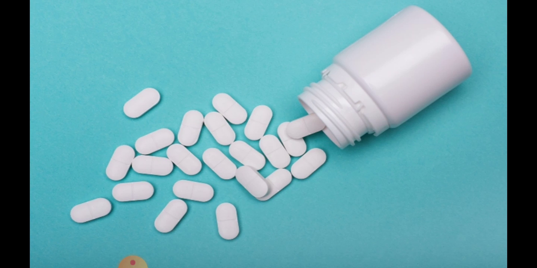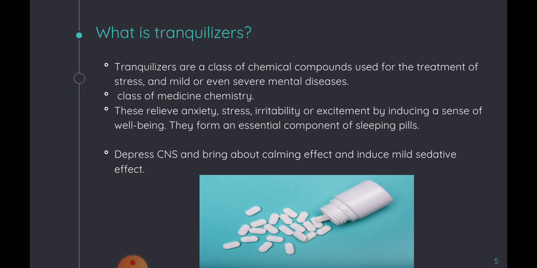So, for the purpose of treating this type of chronic anxiety disorders, we basically use tranquilizers. So, the question arises here: what actually are tranquilizers? Tranquilizers are the chemical substances used for the treatment of stress, anxiety and irritability, which as a result lead to calmness. Whenever we get hypertension, we use such medicine that could make us calm, and that's why they reduce our stress also. So those chemicals which we use to reduce stress are basically our tranquilizers.